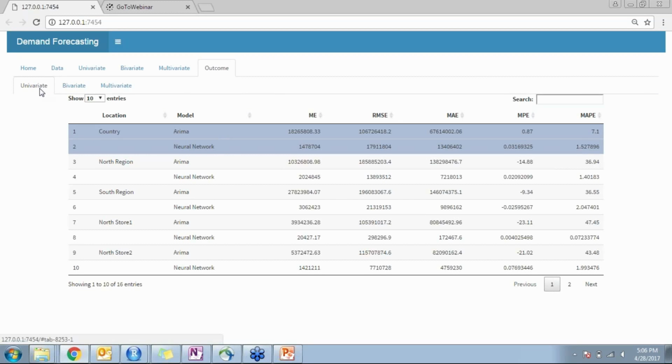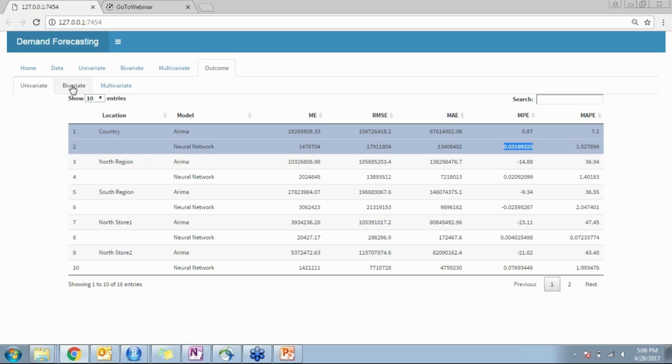In the first tab, as you can see, the univariate model provides the mean absolute error, and the mean absolute error in the neural network model. In terms of percentage, you can see the mean percentage error for each of the approaches. So this is what is provided in the univariate analysis over here.